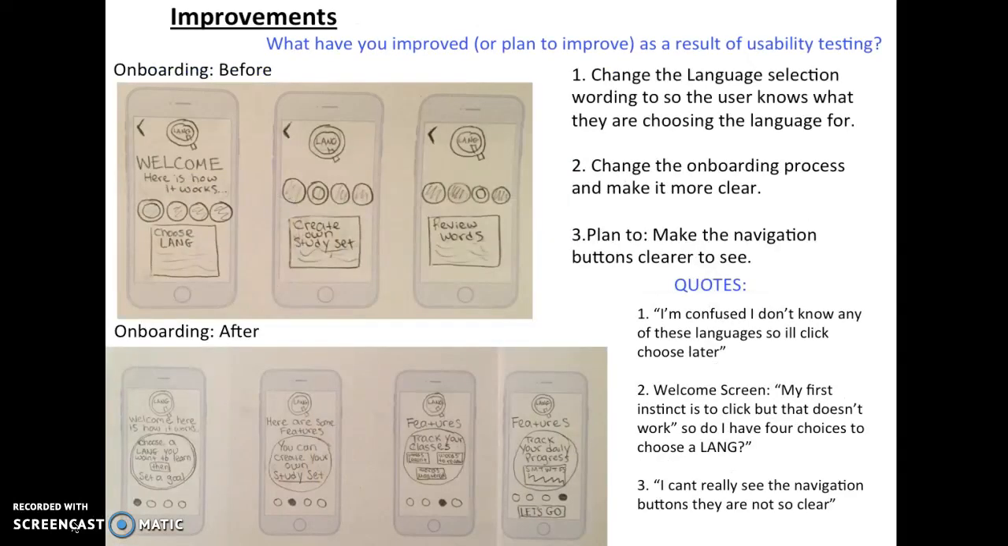Here are also some of the improvements that I made and I plan to make as a result of usability testing. So for the onboarding process, you can see a before and after. I changed the language selection wording so that the users know what they are choosing the language for, shown in the slide before. I also changed the onboarding process and made it more clear, as you can see here, the before and after. I also plan to make the navigation buttons clear to see.